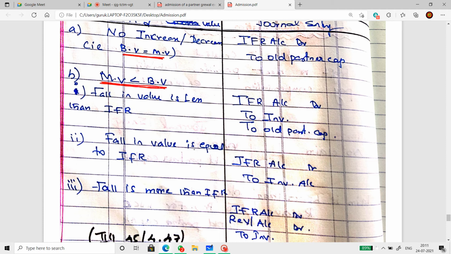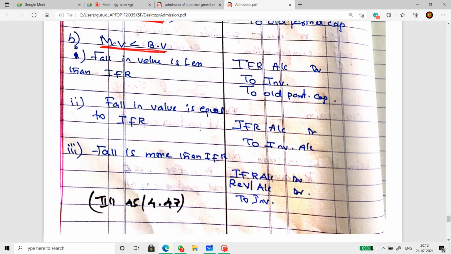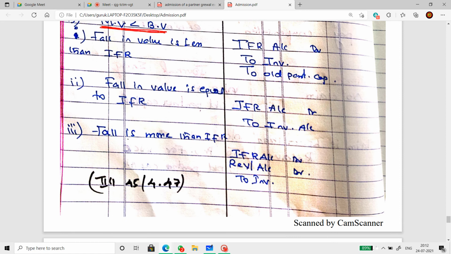Second case, when the fall in the value is equal to IFR, the price has dropped to such an extent that the loss is equal to the IFR figure. In that case, the entire IFR will go to investment. Third case, when the fall is more than the IFR.